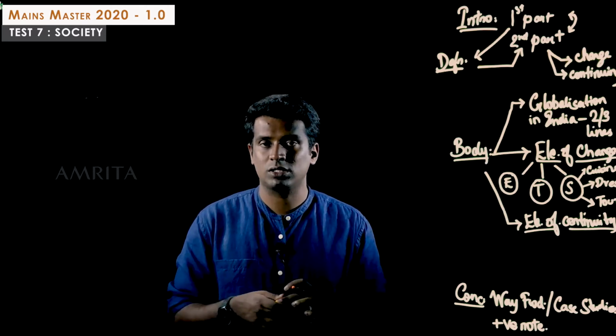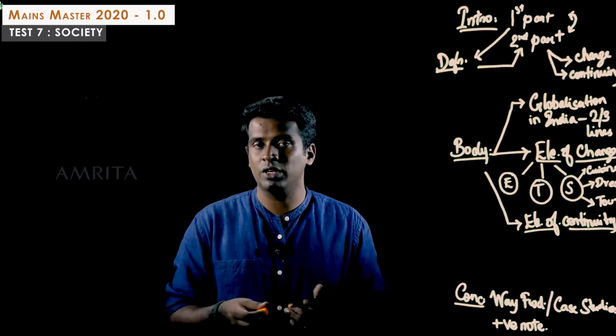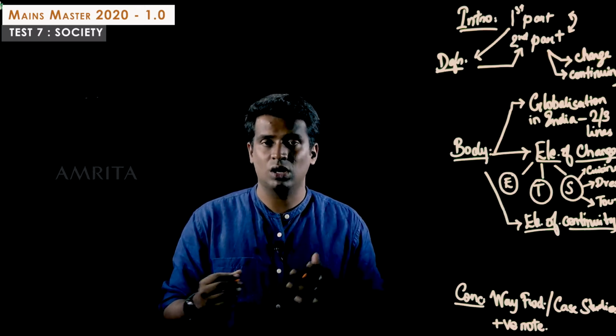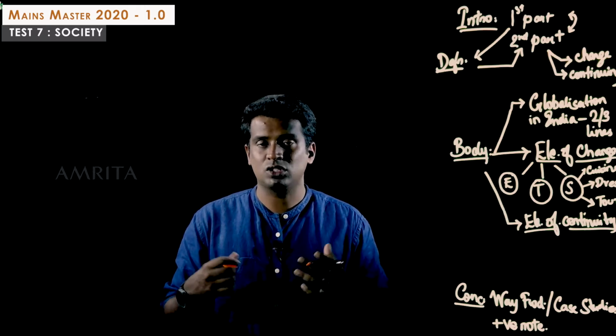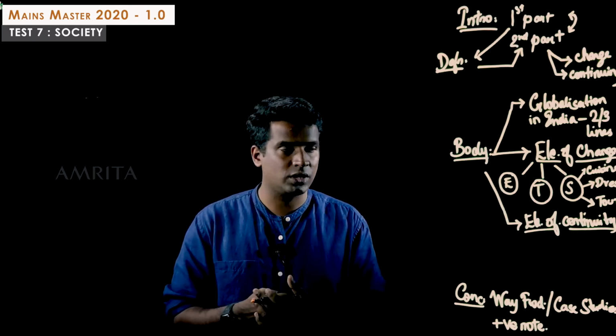There are more McDonald's, more Domino's pizza coming up in major cities and tier 1 and tier 2 cities of India. So there's a change in cuisine. Dressing, again, there's a change. More pants and shirts are being worn, suits for formal meetings and conferences. There has been a change in that too.